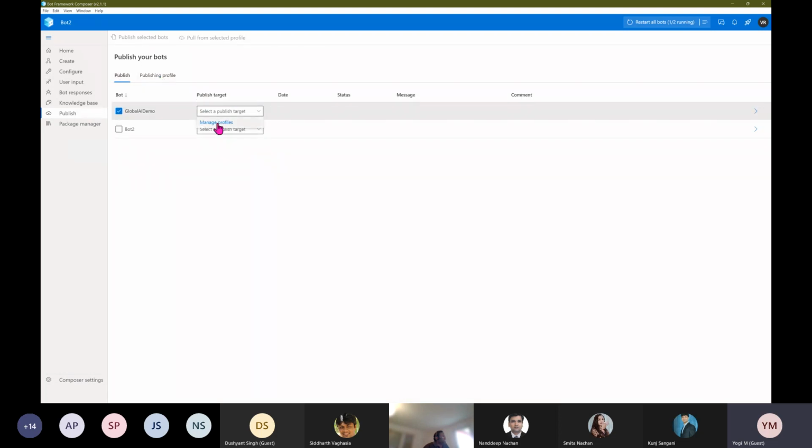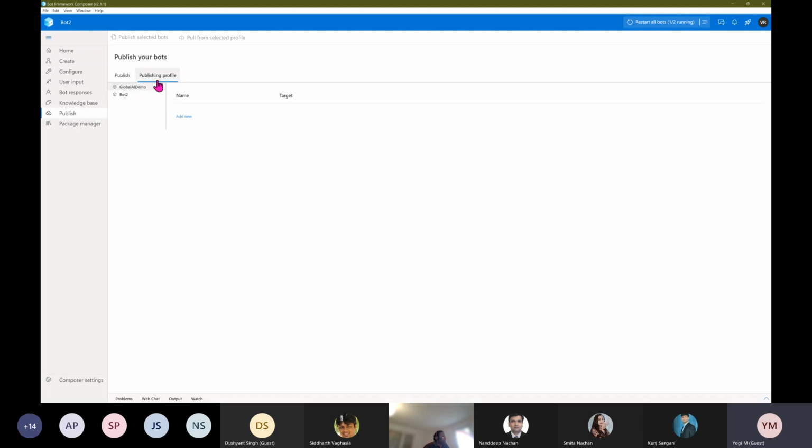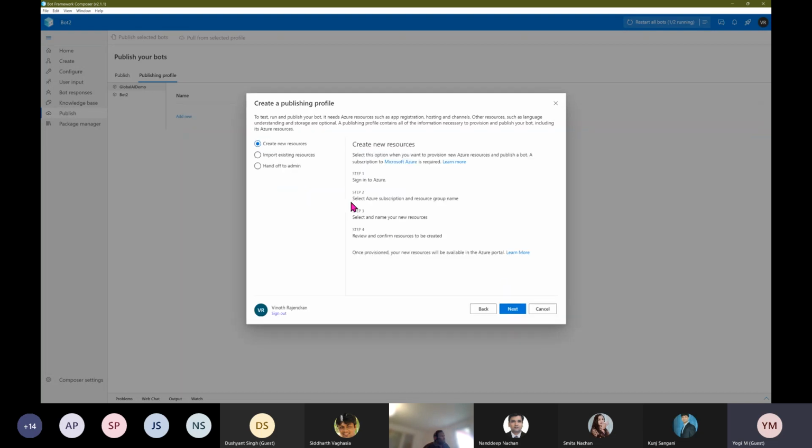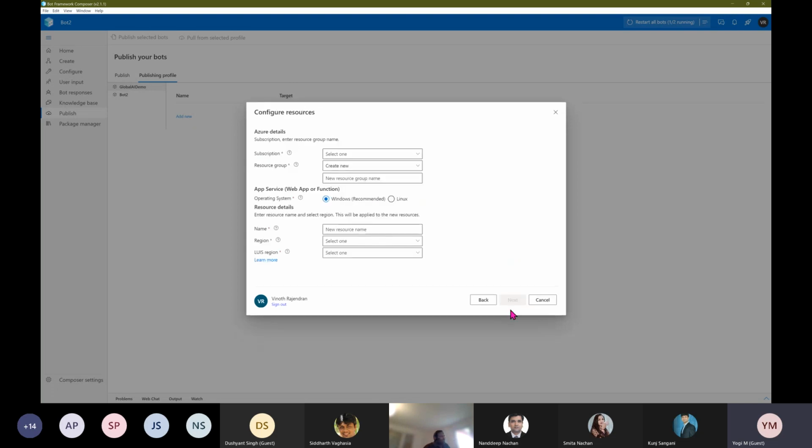So automatically the control goes to the second tab, publish profile, and select this option, add new. From here, you have to enter the name of the bot publish profile. So demo profile, I would say demo profile, and select target, publish bot to Azure. Next. Again, the same step. You want to create all the things needed, create a resource. We'll see how fast this one is.